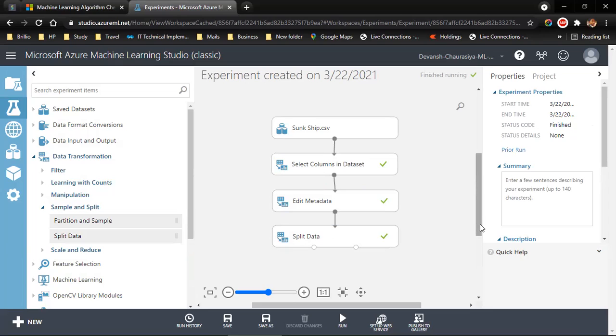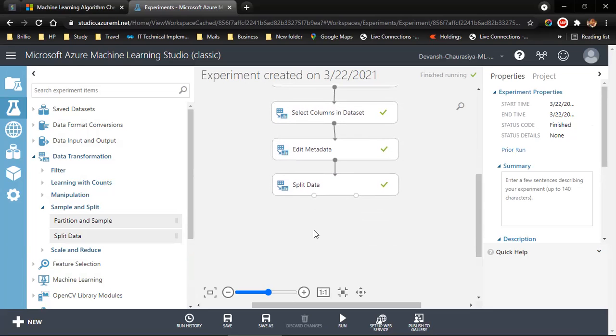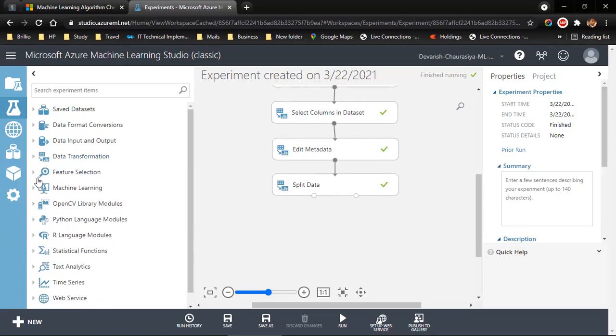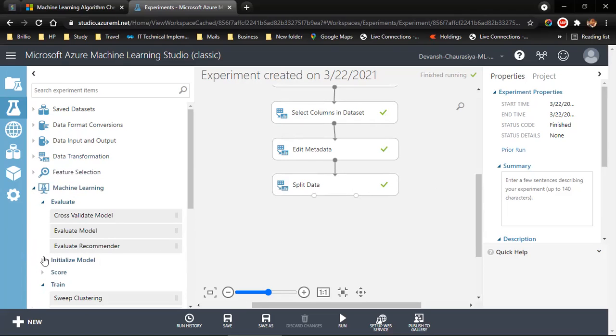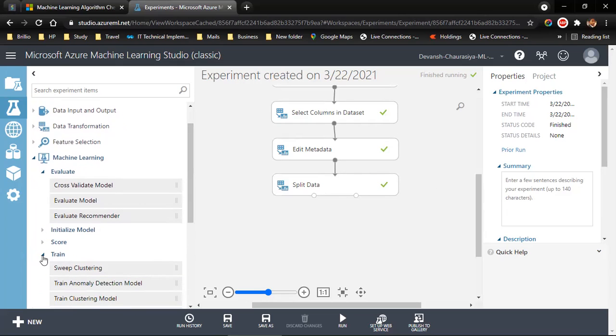What I have to do is, now the algorithm comes in picture. Which algorithm I need to run on this data, on my training data and on tested data. Okay, so it says dataset 1, dataset 2. Dataset 1 is what? The 70%, which is this. 70% is our training data. Dataset 2 is our 30%, which is tested data. So on train data, on which algorithm we are going to train our data for a classification problem, right? So close this data transformation. We're done with it. We come to machine learning, and I need to initiate a model, correct?